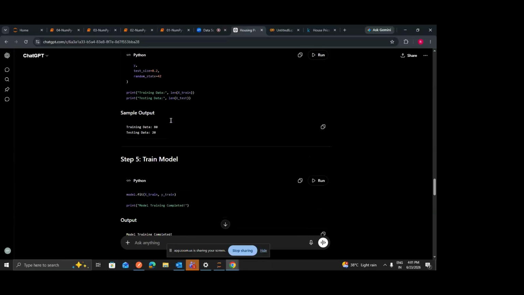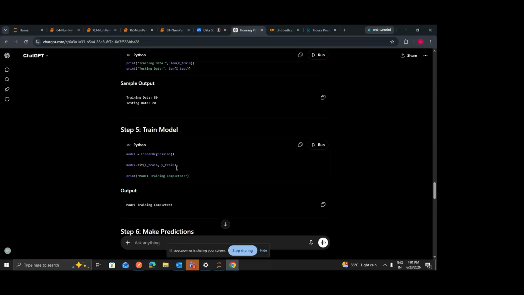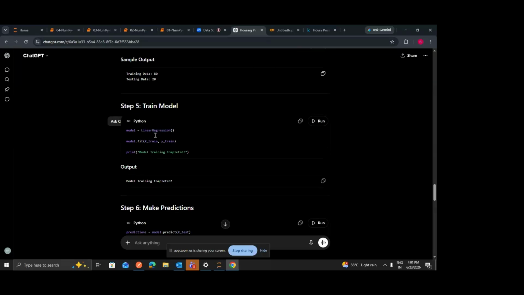And then once you have split your data, you can simply train your model. Here we are using linear regression. You can use some other model as well, like a classification model, random forest, any model you want. Here for this purpose we are using the linear regression model. I have created an object of this model, and then used its fit method, and inside this we have passed the train data. You can see we are passing all the features, and then we are also passing the target.